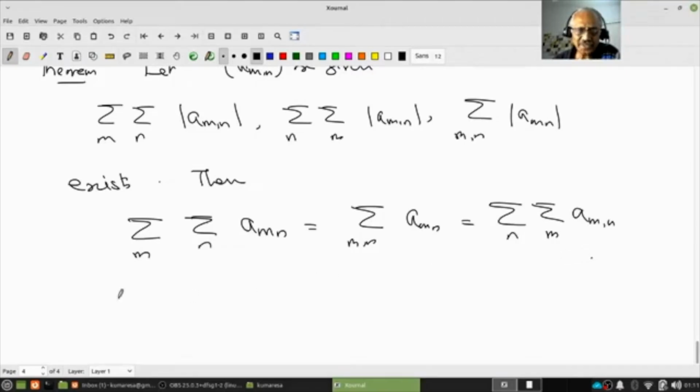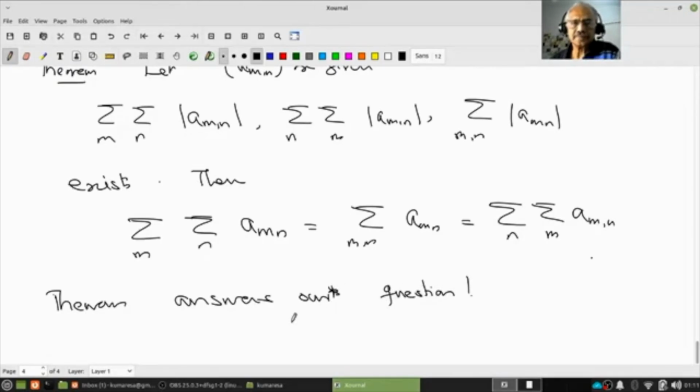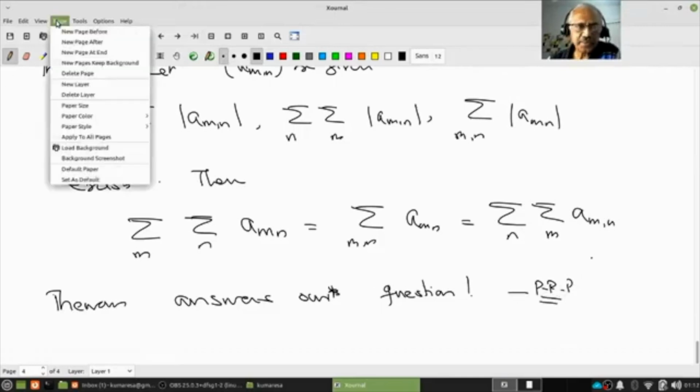So our question is answered. This theorem answers our earlier questions. Make sure you understand this. Okay, let's try to prove this.